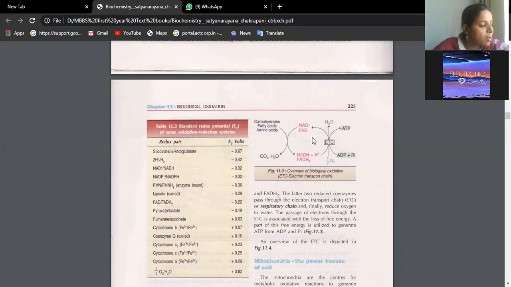Biologically important coenzymes which are pentoses, that is also being asked as one of the questions. Again, this will be repeated there. So NAD, NADP and FAD, FADH are being utilized for the transfer of hydrogen. That is the oxidation and reduction reactions.